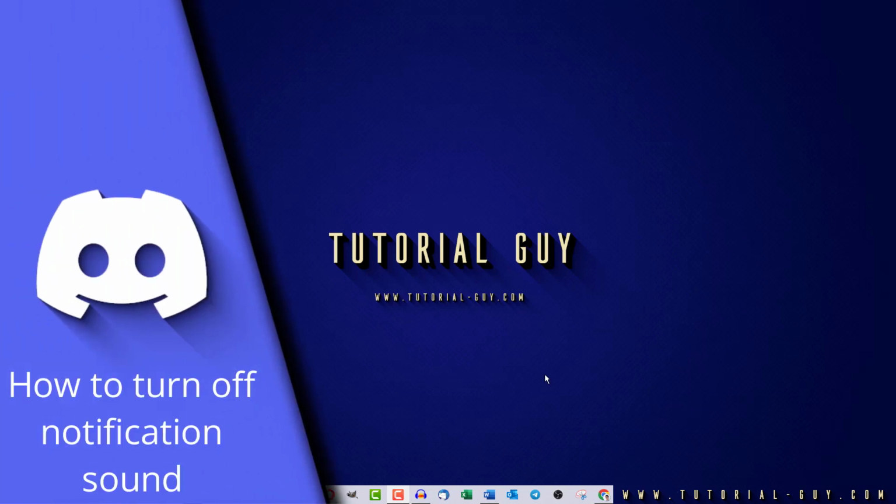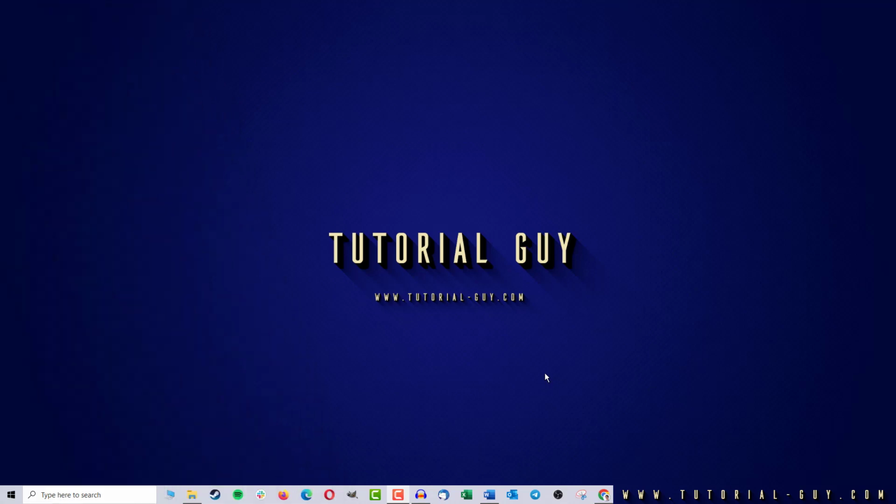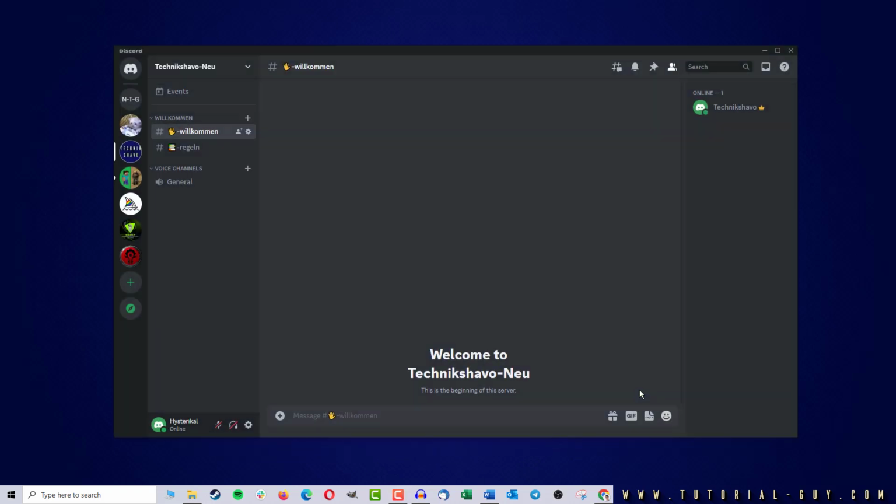In today's video I want to show you how to turn off the Discord notification sound. This is actually quite simple. First of all, we open Discord and here I am on my own server. But it doesn't really matter where you are, because all you have to do is click on the cogwheel at the bottom for the user settings.